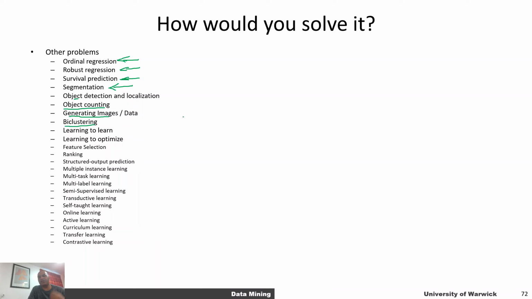There are also different types of clustering problems. So for example, there's a clustering problem called biclustering, in which you want to do clustering both with respect to the features and the instances. There is also a more general problem in which we want to design machine learning methods using machine learning methods. That's called learning to learn. There are methods out there that use machine learning to learn to optimize. So rather than having a fixed optimizer, you can have an optimizer learned using machine learning. You can have feature selection problems in which your goal is to select the minimum set of features that are useful for a given classification problem. We've already talked about ranking. There are a bunch of others, okay?